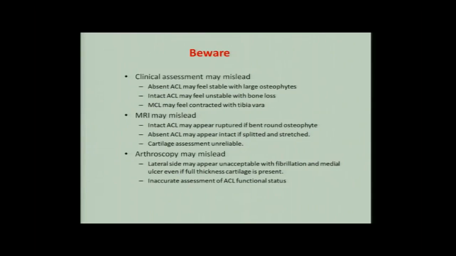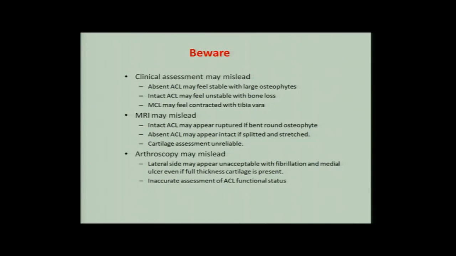So, having seen this, we have to be careful that clinically the ACL may appear to be intact when it is torn if there is a large osteophyte. It may appear to be torn when it is not torn if there is a large defect. MRI is usually misleading because MRI will always show some mucoid edema, some mucoid change, this and that, not important.